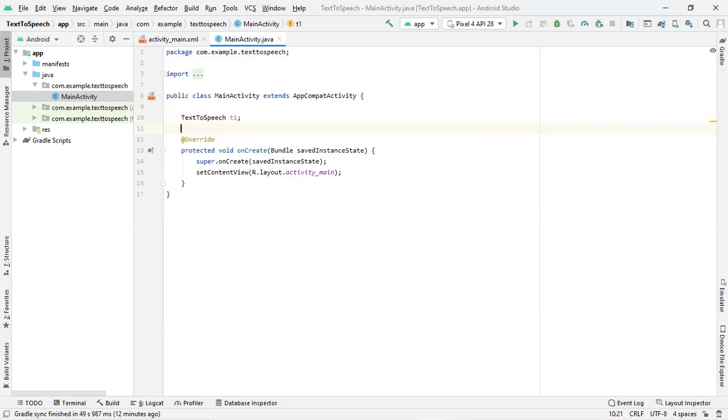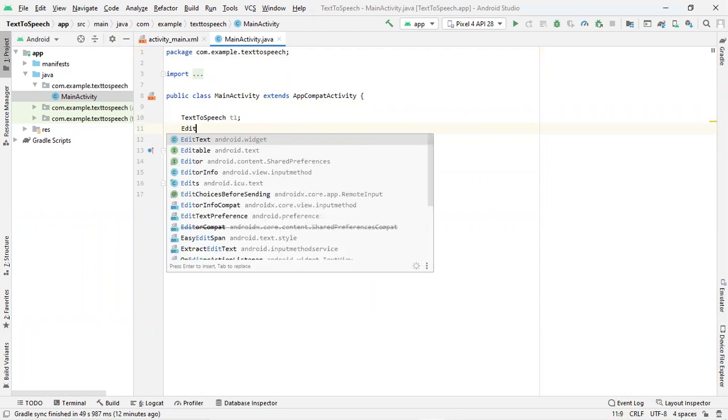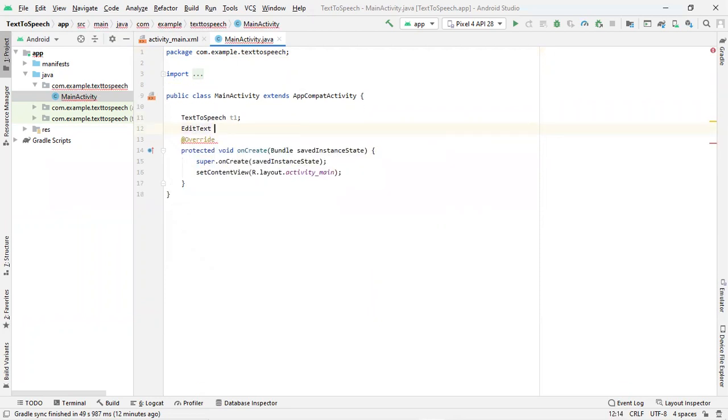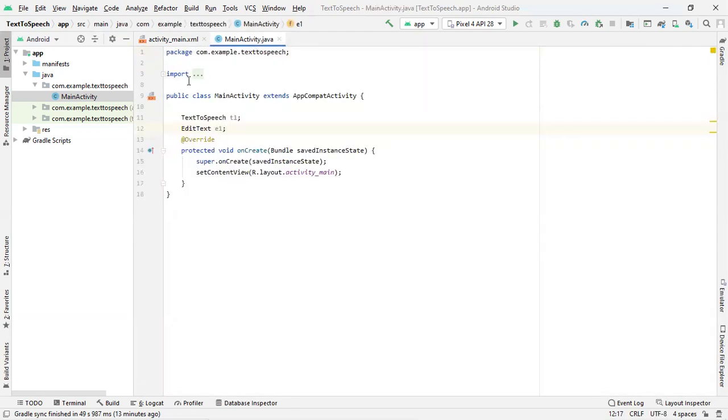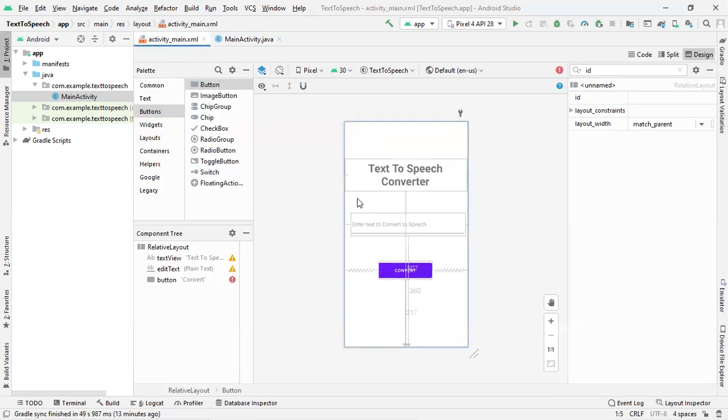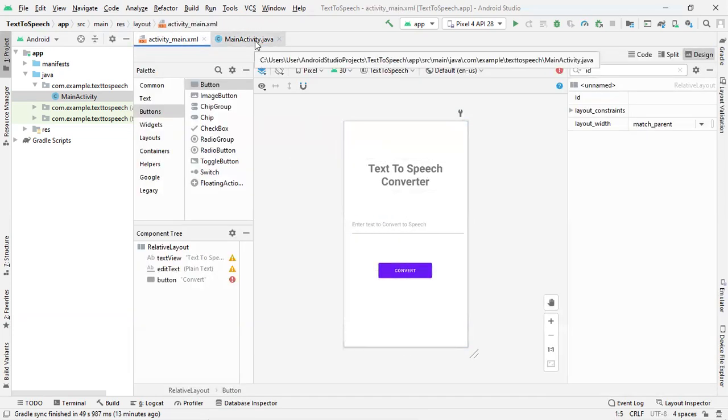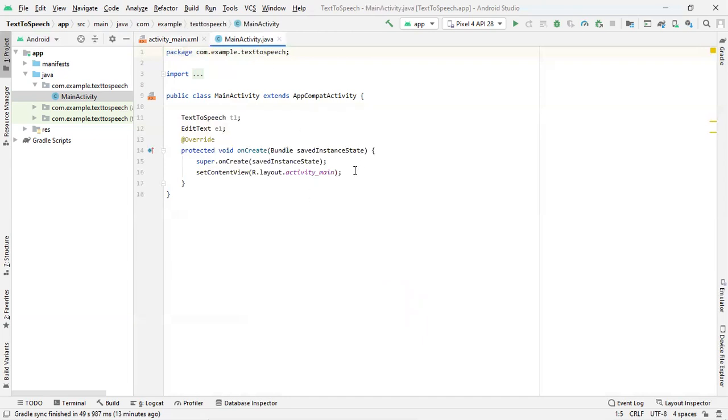After creating the reference for our text to speech, we need to create a reference for our edit text also. Why? Because we need to obtain that edit text's content. Whatever text we write, for example, Rahul Dravid is called the wall of Indian cricket, that needs to be obtained. Here for this edit text, we are creating a reference called E1. Through this reference E1, we will obtain the content of the edit text. Okay. Next, we shall go to our onCreate.